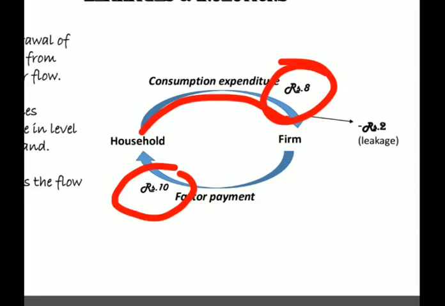How? These 2 rupees will be deposited by the customer in his bank. Then a businessman will borrow money for expansion, and these 2 rupees will go to the businessman. Then he will expand his business. So ultimately these 2 rupees which the consumer saved will again come into the circular flow.